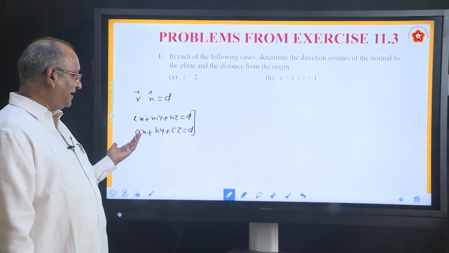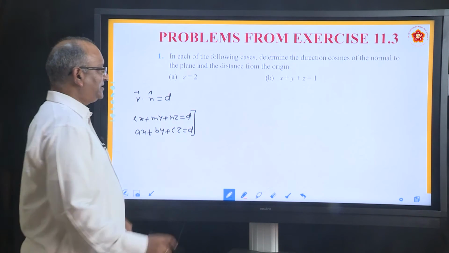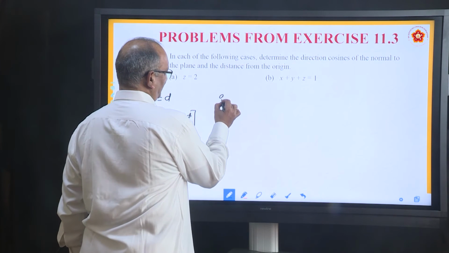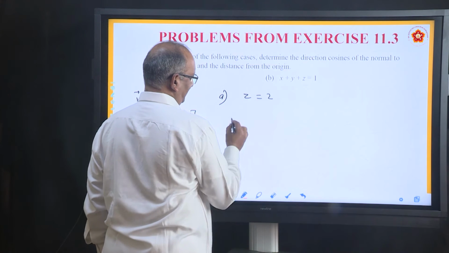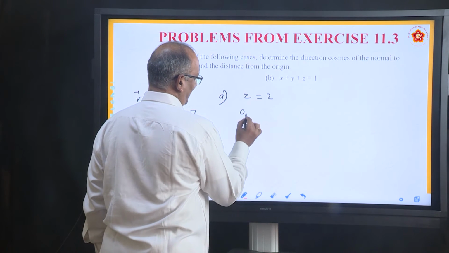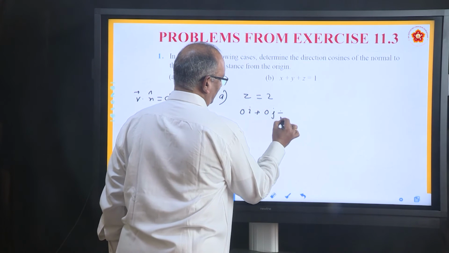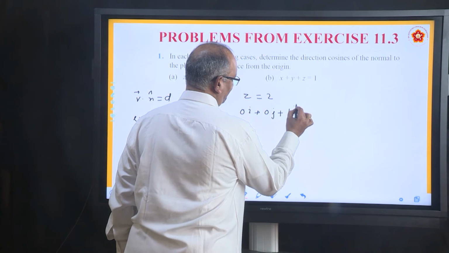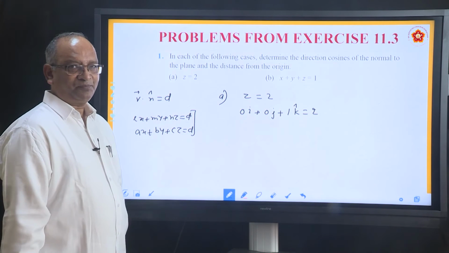So you may say, where is x, where is y? Only z is seen. So the equation can be written as, we are first doing part A, z equal to 2, which can be written as 0i plus 0j plus 1k equal to 2. We brought it to standard form.